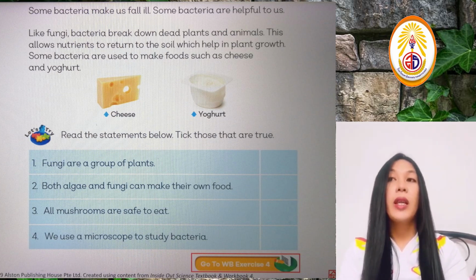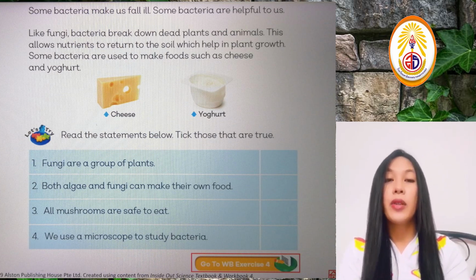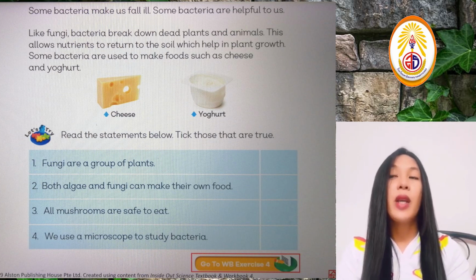They are very helpful in that matter, because they help in bringing back the nutrients into the soil. And if the soil is very nutritious, we can expect a very good growth in the plants. Those are the three other living things that we have discussed today.